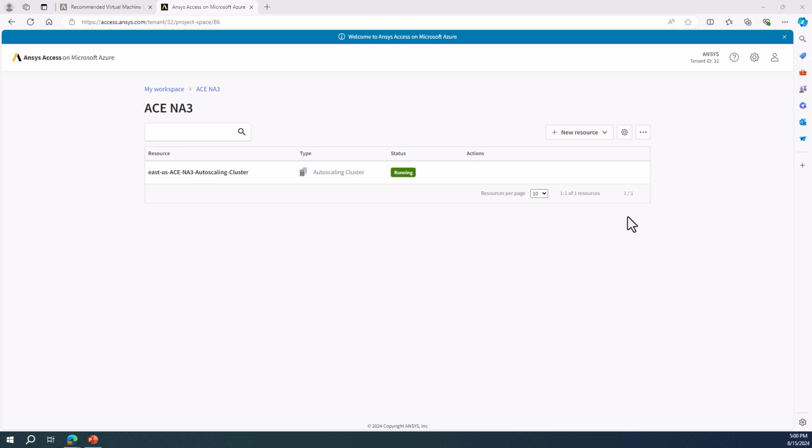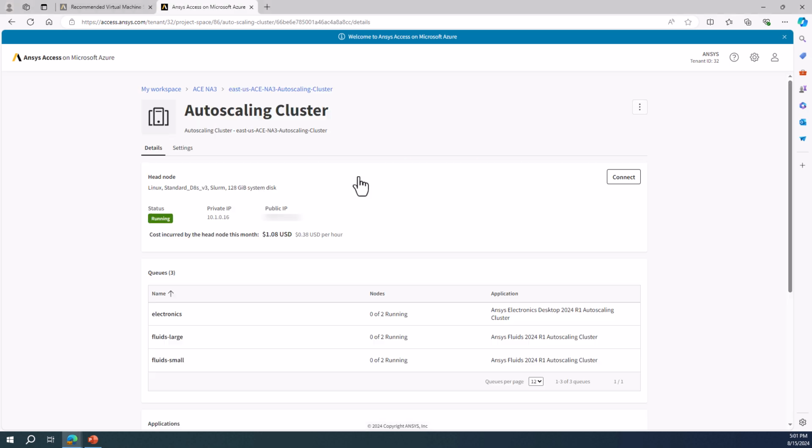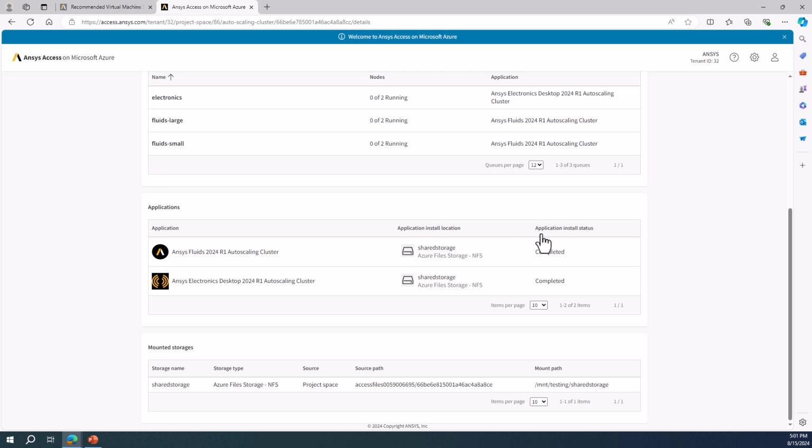The autoscaling cluster is now running, and the application install status is completed. This autoscaling cluster is now fully ready to be used.